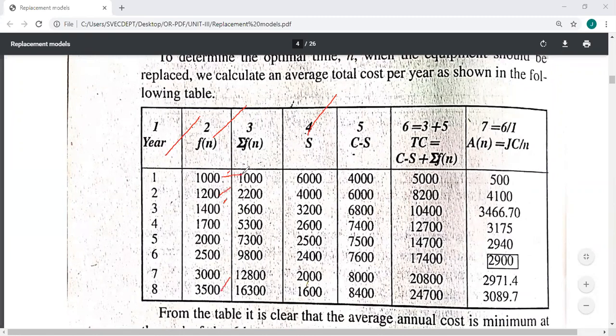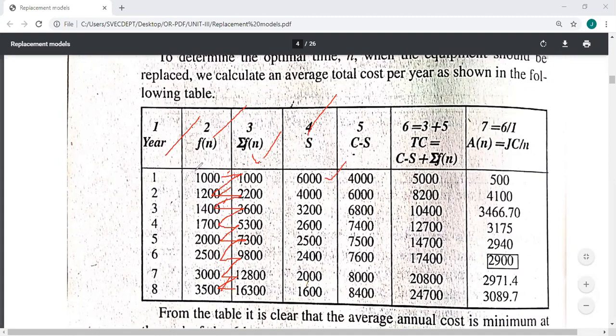And here we accumulate: 1,000 first year we take as it is, 1,000 plus 1,200, 2,200 plus 1,400, 3,600 plus 1,700, 5,300 plus 2,000, 7,300 plus 2,500, 9,800 plus 3,000, 12,800 plus 3,500. So these are called cumulative values. If you cumulate, you will get these values. So this is sigma f(n). This is the scrap value given in the problem itself.